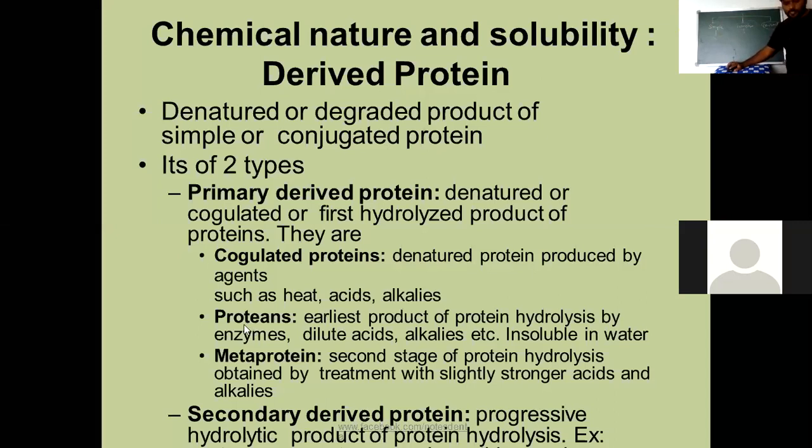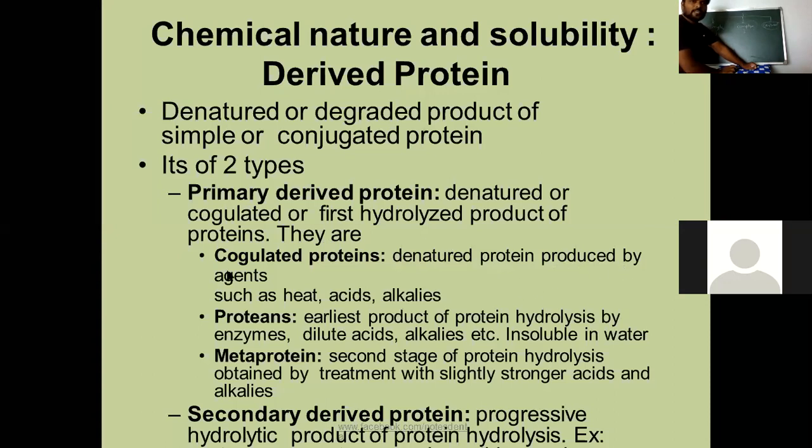See here, primary derived proteins are nothing but simply the denatured or coagulated or first hydrolyzed products of proteins. Here, proteins are thrown into hydrolysis in a variety of steps, and we hydrolyze the proteins. Primary derived proteins are the first hydrolyzed products of proteins. For example, coagulated proteins.